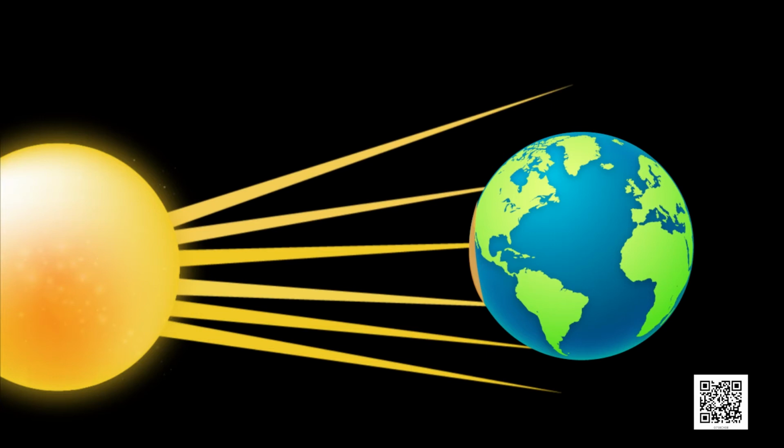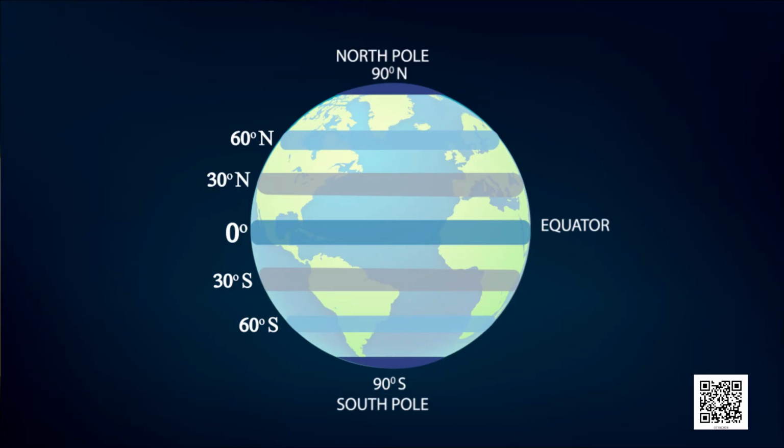The air in these regions gets warm. The warmer air rises up and the cooler air from the regions in the 0 to 30 degrees latitude belt on either side of the equator moves in.